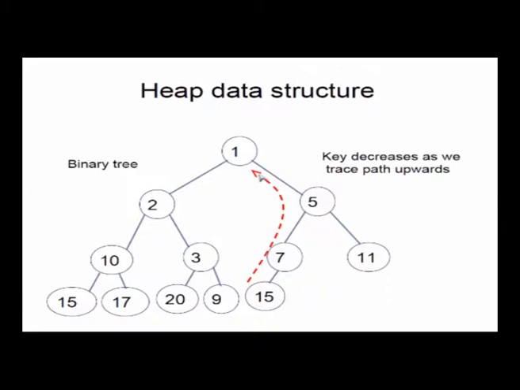And similarly, when you want to delete, you take the last element and put it at the node wherever you are deleting, let's say you are deleting 2. Take the last element and put it here and then heapify down from here. So you push that 15 which has come up the heap, you bubble it down by doing swaps. And the number of swaps you will do is again equal to the height of the heap. Now we know the height of the heap is going to be order log n because the number of nodes that you are filling in the tree is going up exponentially.